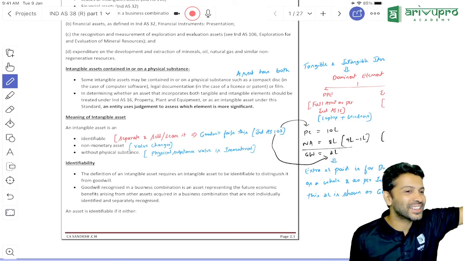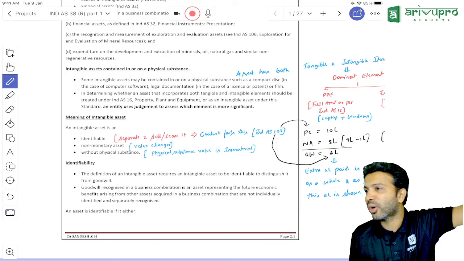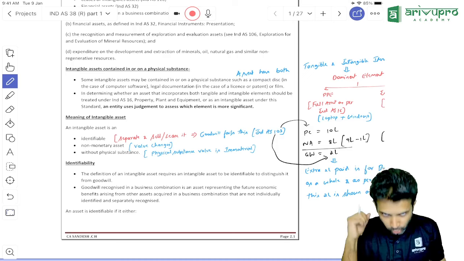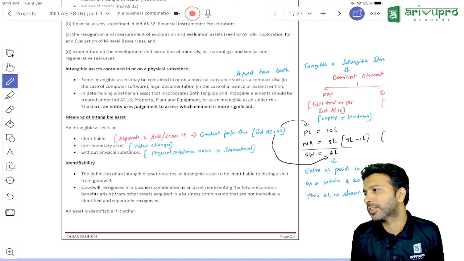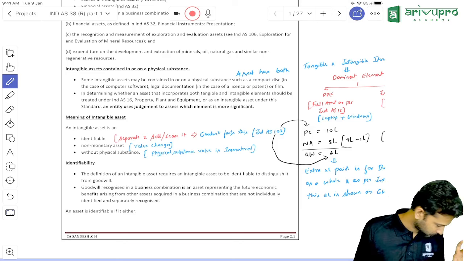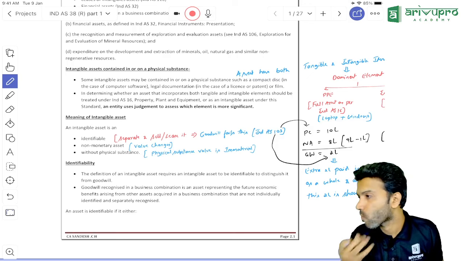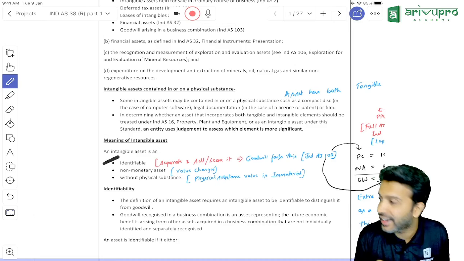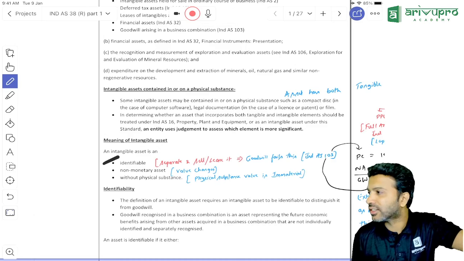Okay. So the first one is done. Identifiable. Any doubt online in the first component? Yes, sir. Okay. The first one is done. The first one is identifiable. Second one is what, sir?